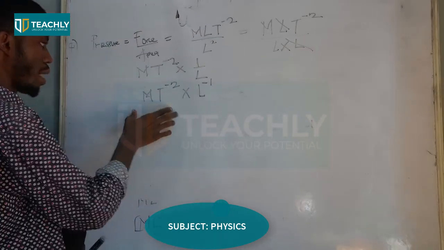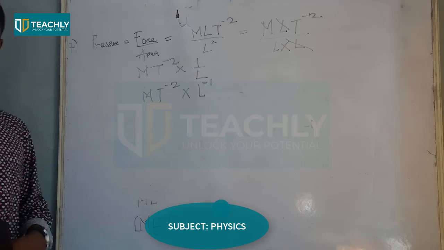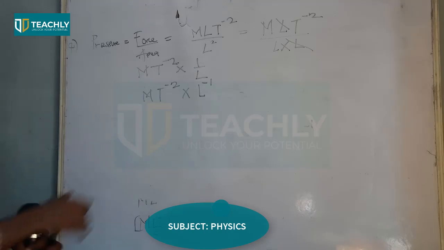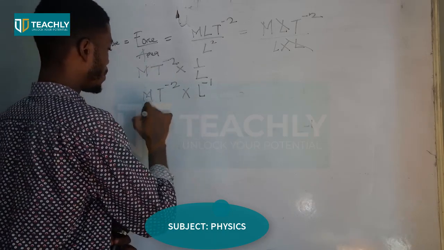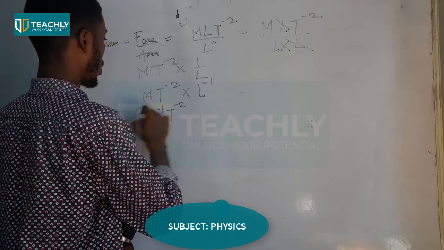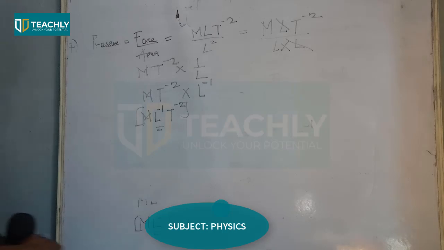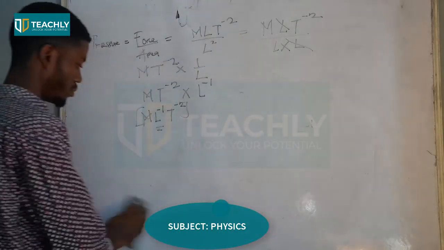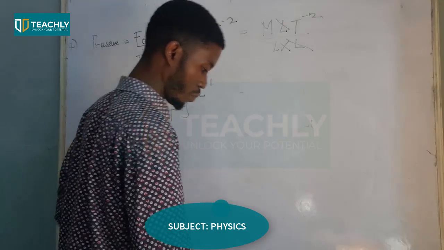Now we don't leave our answers like this. We have to follow alphabetical order. So L first, then T: M L raised power minus 1 T raised power minus 2. That is the pressure.